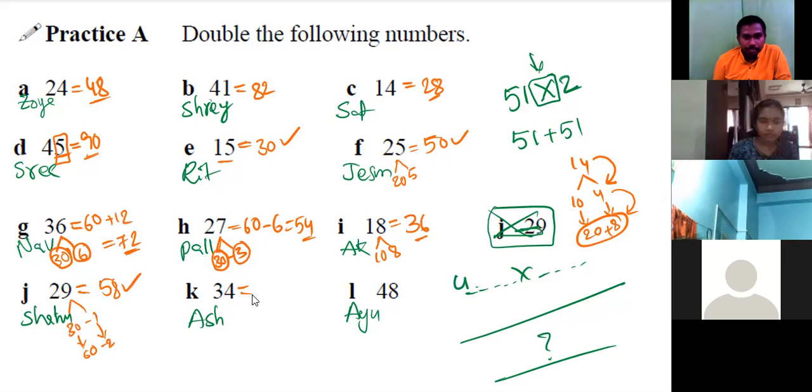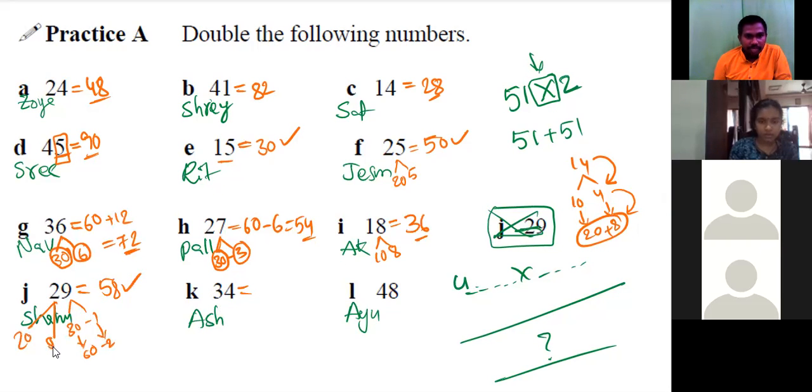Akash? Sir, if we do by normal method, 20 plus 20 plus 9 plus 9, then also it is coming the same answer. 20 and 9. 20 double is 40. 9 double is 18. 40 and 18 is also 58. Giving the same 58.